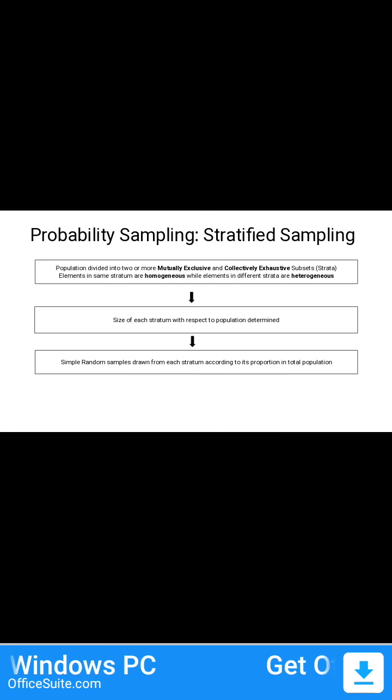And how do I pick up girls from the girl stratum? There are 80 girls, I have to pick up only 8. How do I do that? I'll have to make use of simple random sampling. Do you understand now how we go about stratified sampling?